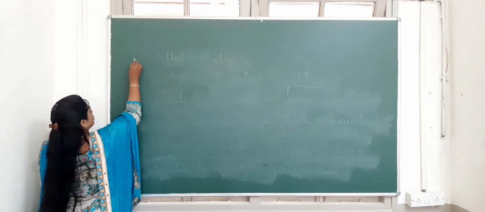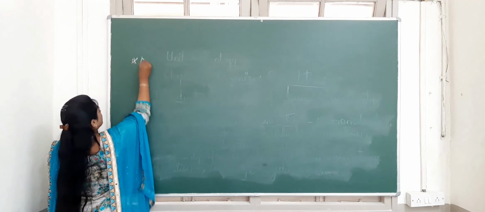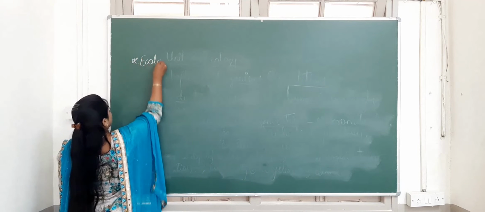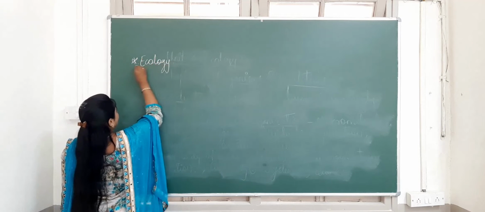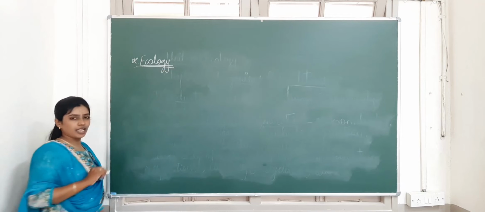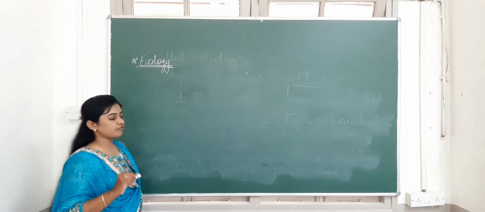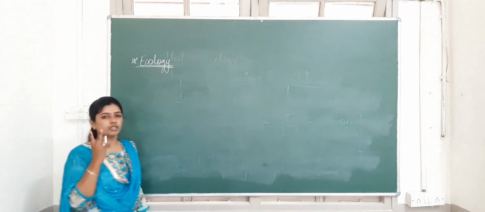Some terms which are used to study ecology. First we'll see the definition of ecology. As I told you, the word ecology came from two Greek words.